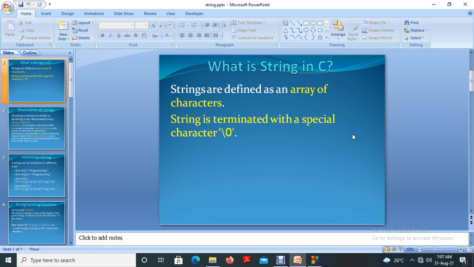The important point here is that a string is terminated with a special character, null. The importance of this statement we will discuss in the next slides.